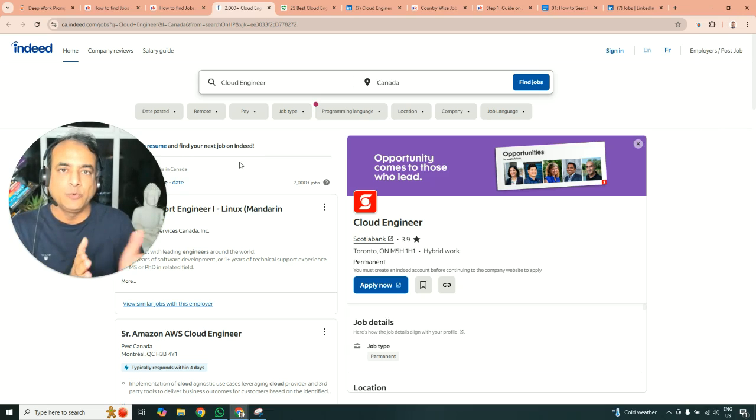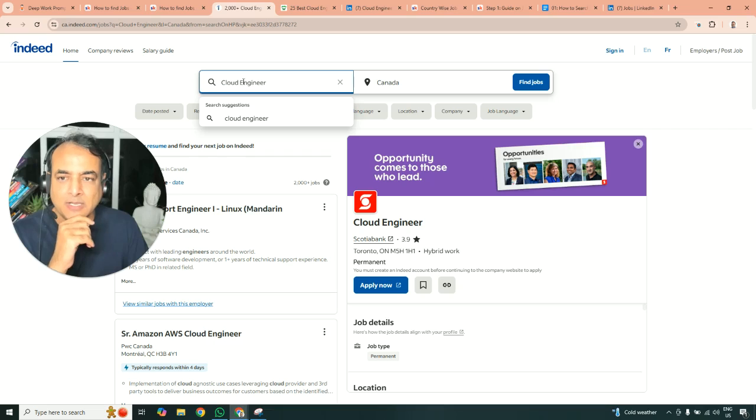So let's suppose you're in India and you want to search for a US or Canada job, and you want to search Canada jobs. I'll configure a VPN, and of course that VPN part is out of scope of this. But if you need help on how to set up a VPN, there are VPN tools available, and you say I want to present my PC as sitting in Canada, and then you can search for Canada jobs as well. So again, same thing.